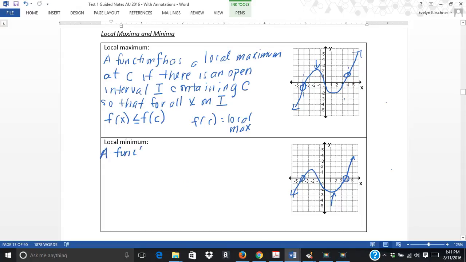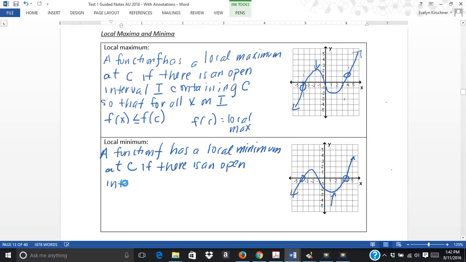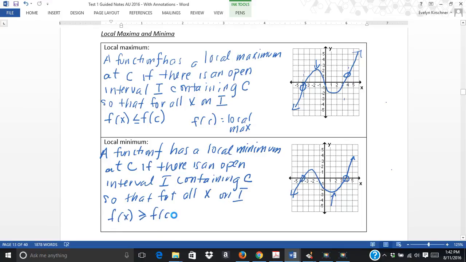So I say a function f has a local minimum at some point c if I have an open interval, call that I, where c is in I, and for all x in that interval I, the value of the function is greater than or equal to the value at that point.